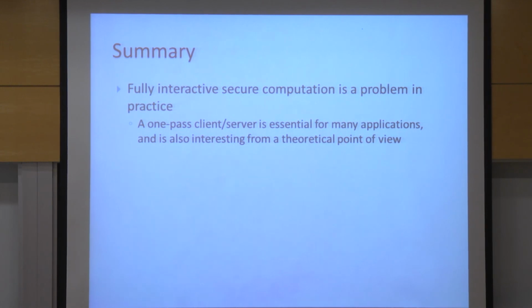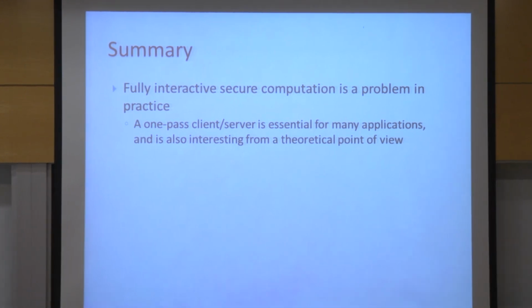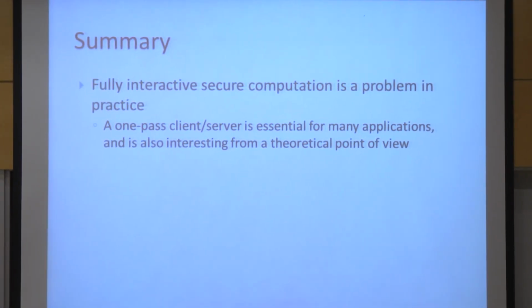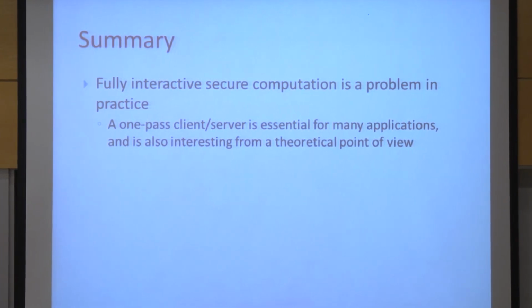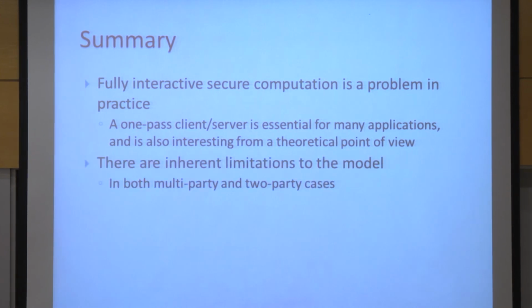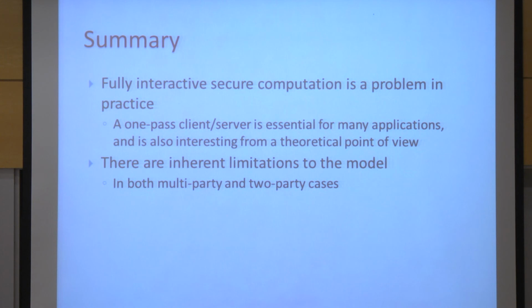So I'll summarize. I think that the interaction in secure computation is a major problem. Okay, and one-pass or non-interactive protocols are much preferable, and in addition to being preferable in practice, they're also interesting in theory to examine how efficient we can make them. There are some inherent limitations on this model. As I showed in the multi-party case, the server and the last parties that collude with it can learn the residual truth table of the function.